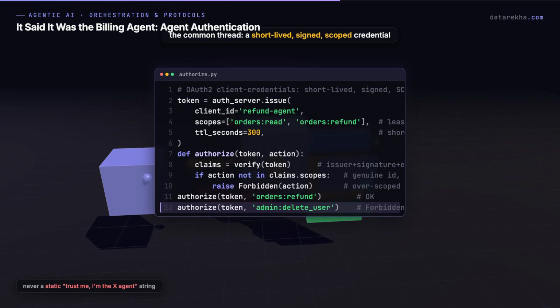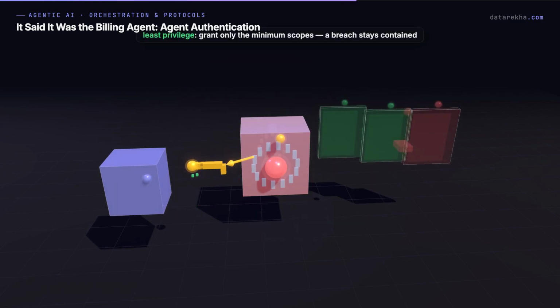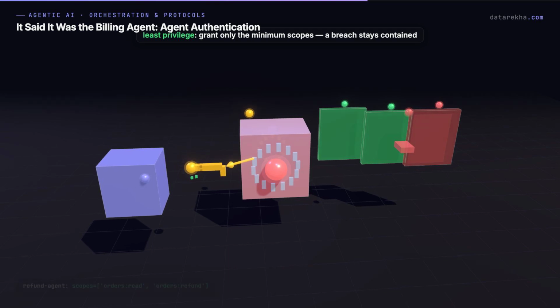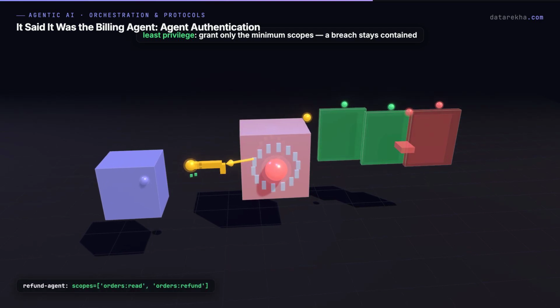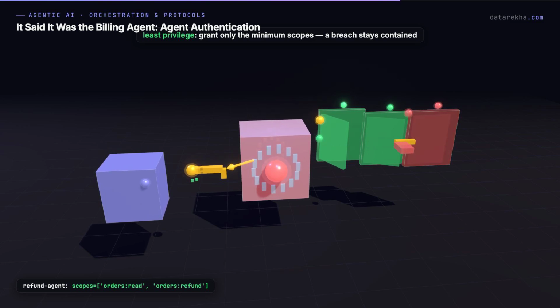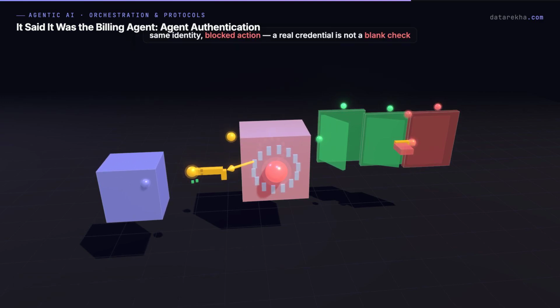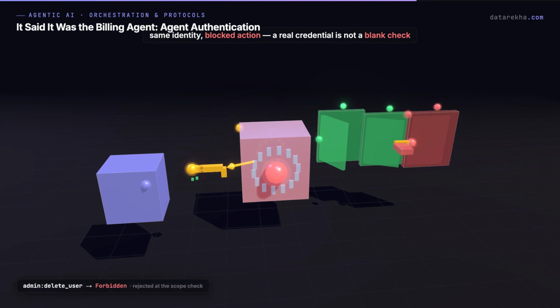Now identity tells you who, scopes tell you what, and this is where least privilege does its real work. Grant each agent the minimum scopes it needs, so a breach stays contained. Look at the code, a refund agent presenting a token. Its token is scoped to orders:read and refund. When it asks to read orders, granted. When that same valid token reaches for admin:delete_user, it's rejected at the scope check. Same identity, blocked action. That's the whole point. A real credential is not a blank check.